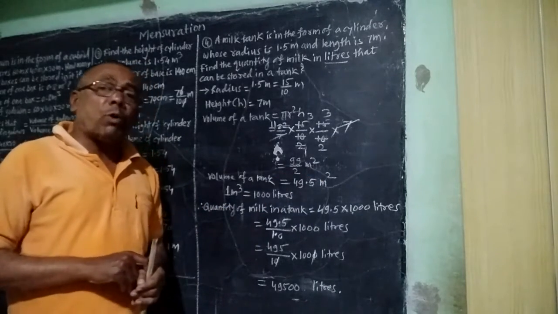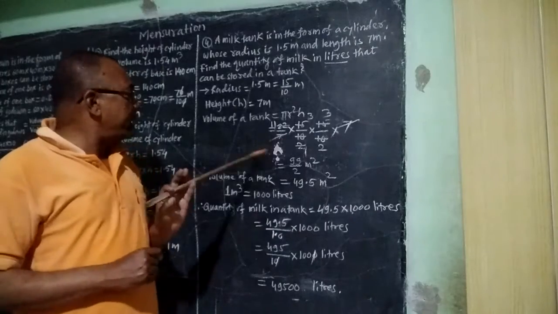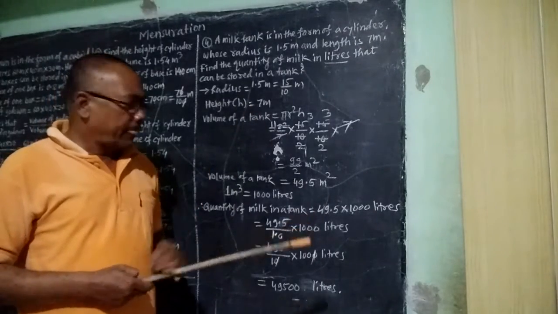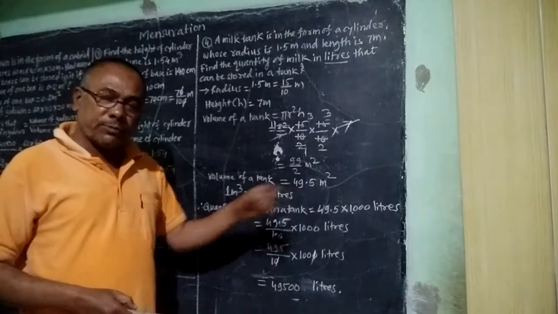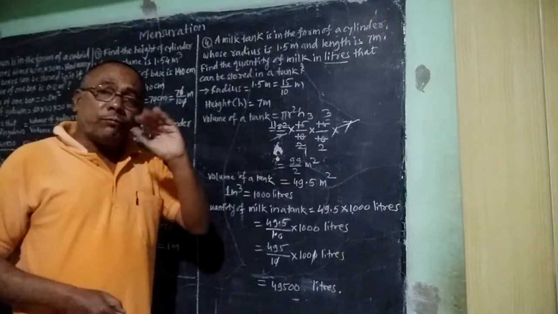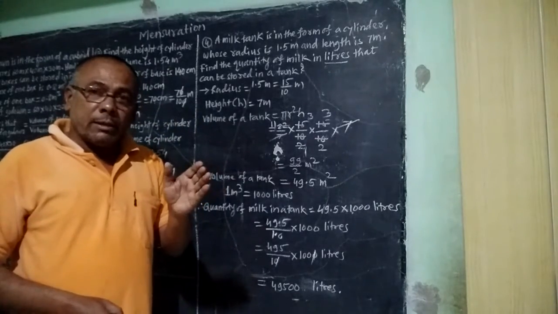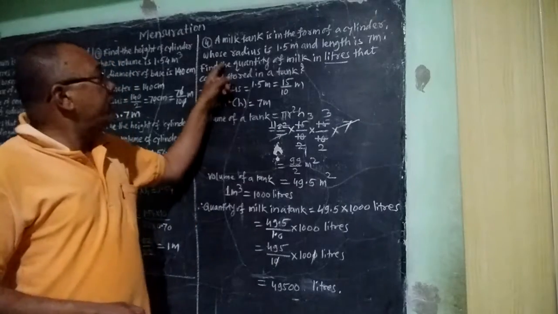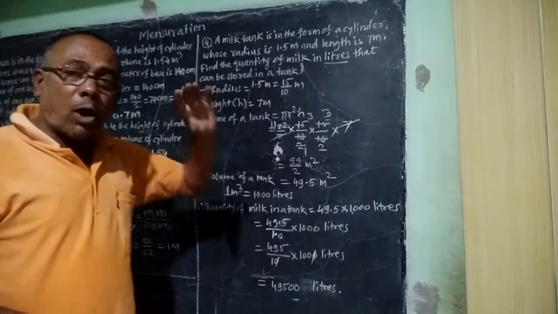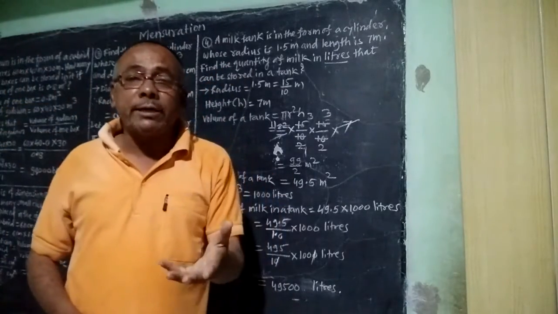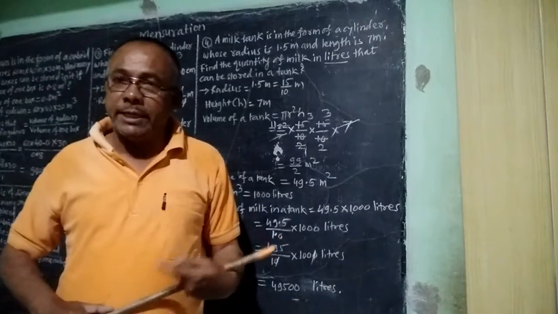So the actual volume of the cylindrical tank is 49.5 meter cube, but we have to find the capacity of the cylindrical tank for storing milk, and how many liters of milk is stored in that tank.